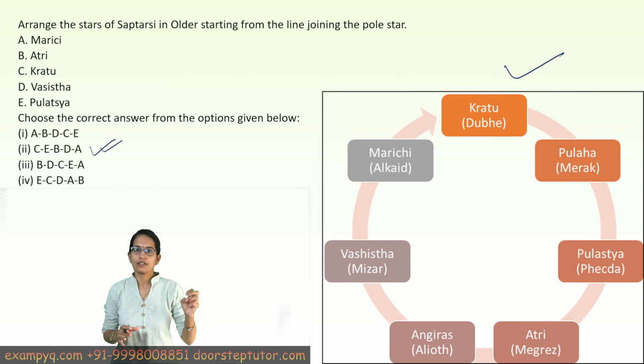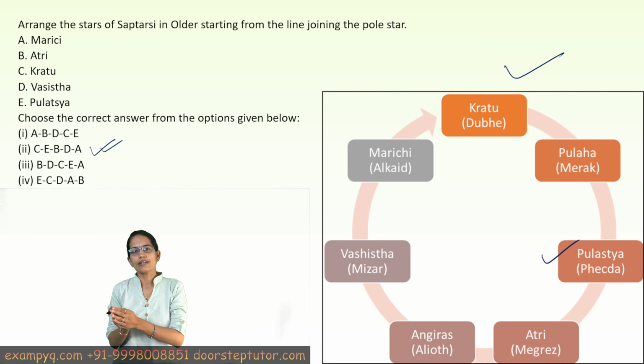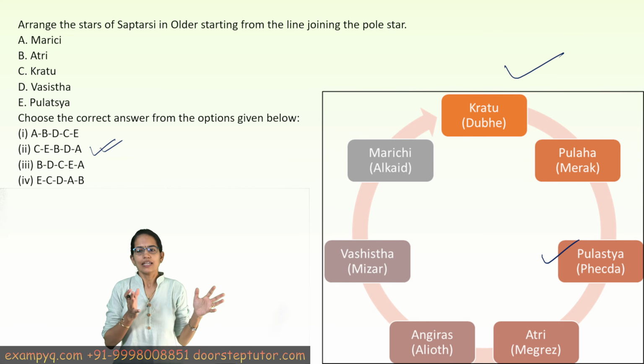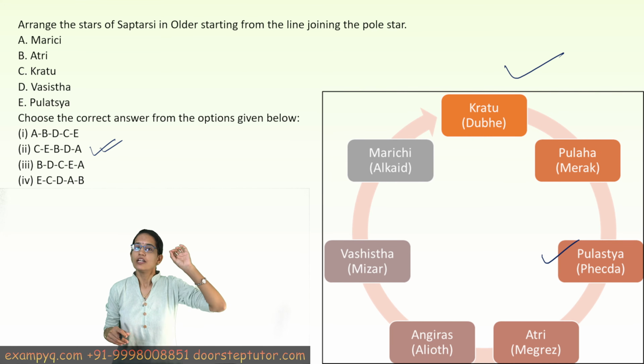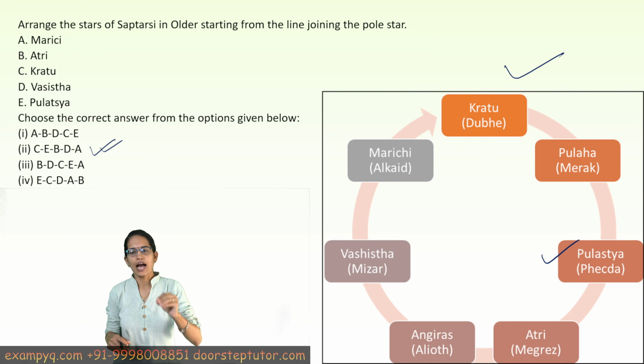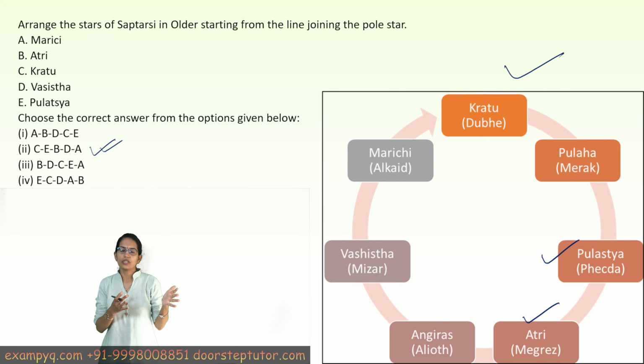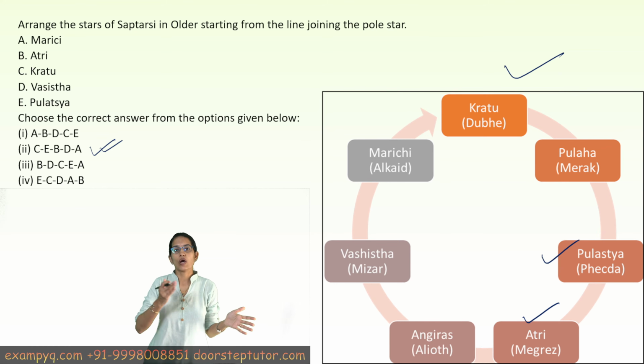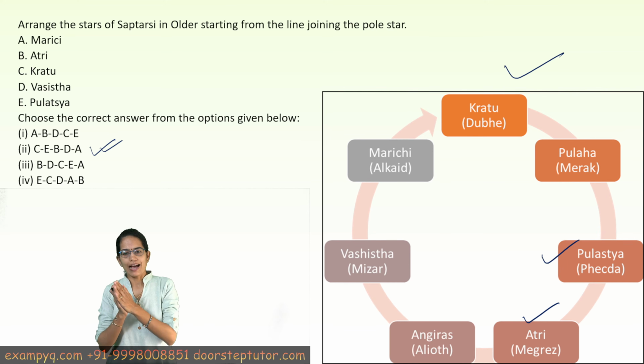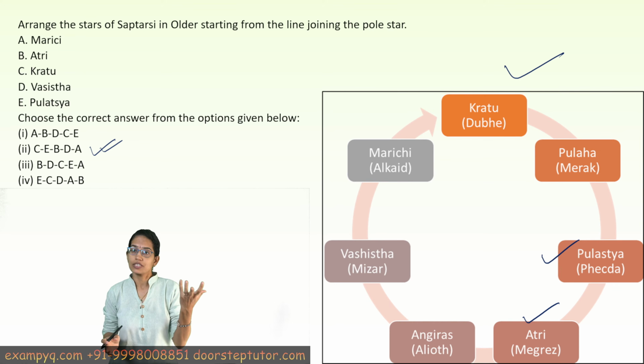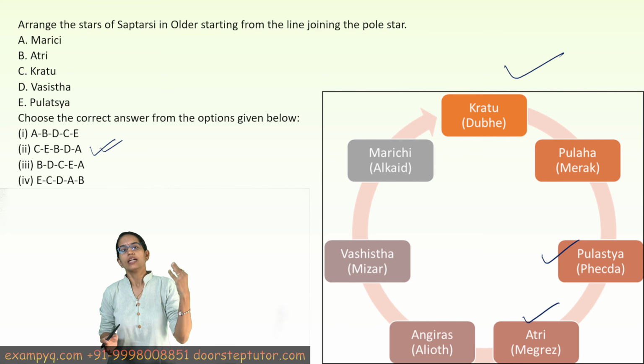Kratu, which is also called Dubhe, is one of the Prajapatis or the mind-born sons of Brahma, and he is associated with penance and sacrifices. Pulastya is another Prajapati, and he is considered the grandfather of demons. He is known to impart knowledge and wisdom among human beings and Vedic knowledge to the common people. Atri was one of the rishis. Atri Rishi and his wife Anusuya, both of them have been associated with the Trinity, that is Brahma, Vishnu, Mahesh, in the various legends that have been cited.